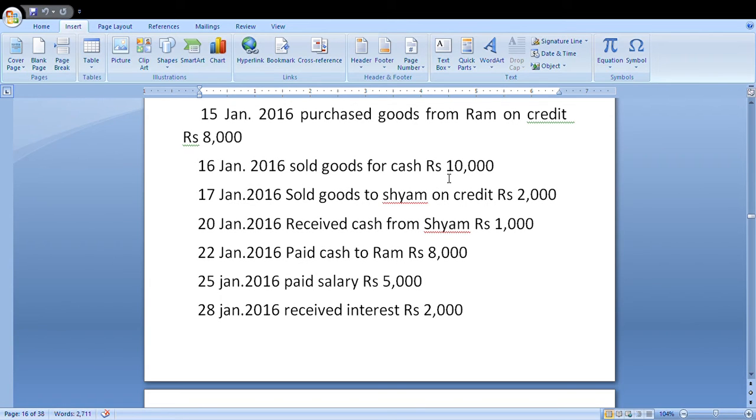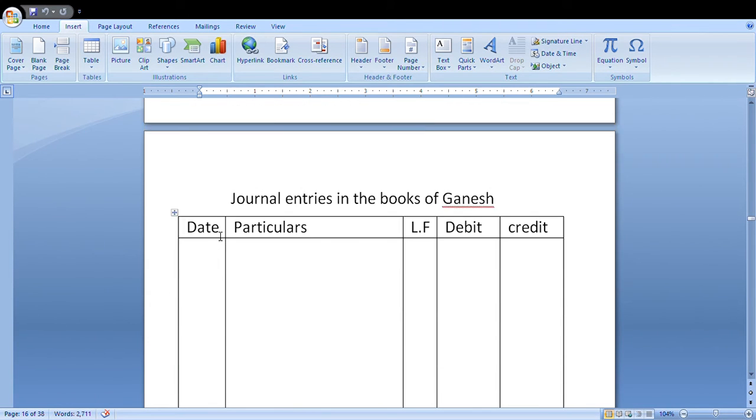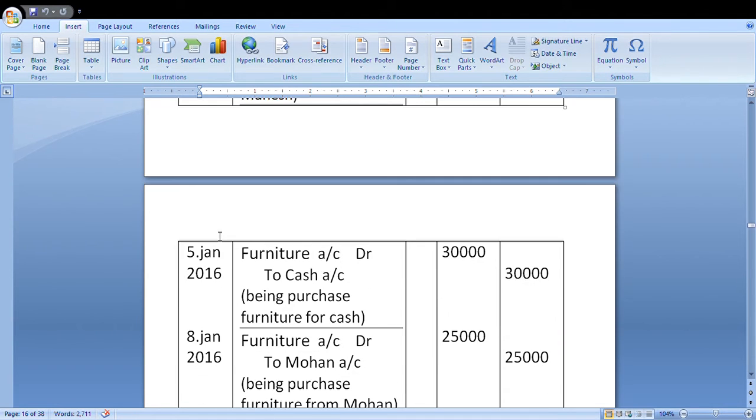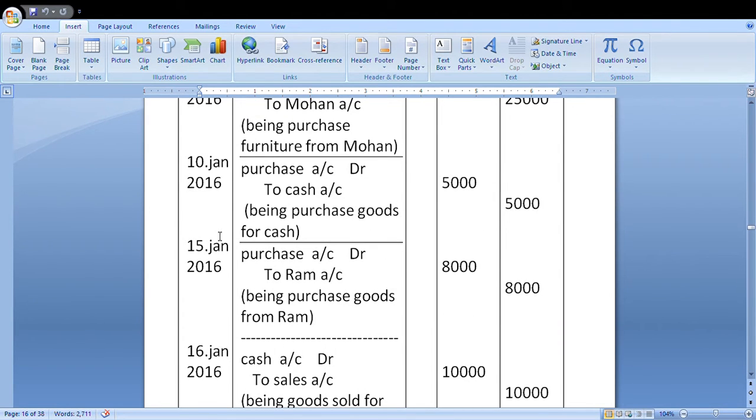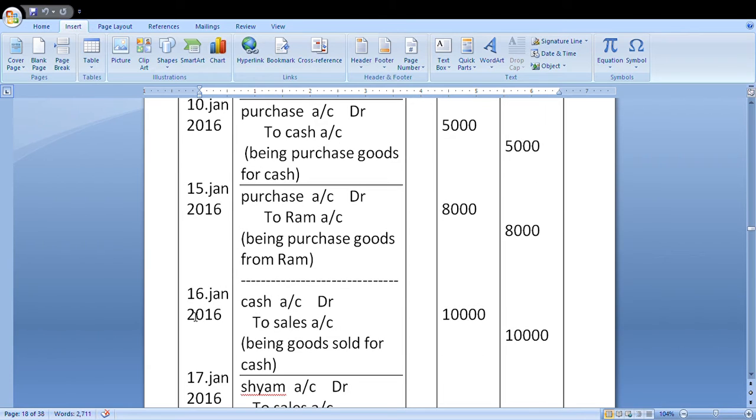Any asset coming in is debited. Why did cash come? Sale of goods. Sale account is credit. Date 16 January 2016. Cash account debit to sale account, amount. Being goods sold for cash. This entry is over.